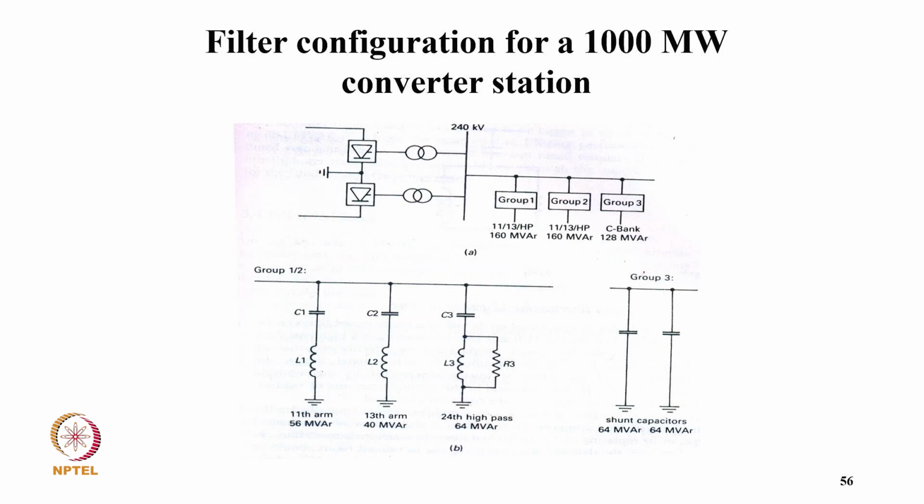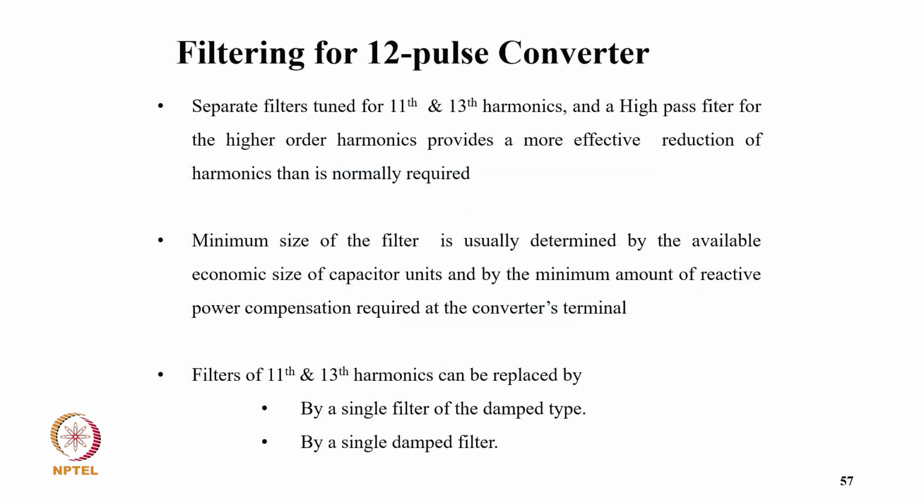As you can see, typically a group 1, 2, 3. So you have typically C1L1 for 11th harmonic arm of 50 MVAR, 56 MVAR, 13th harmonic typically of 40 MVAR, C2L2, and the C3L3 in parallel R3, that is 24th high pass, 64th harmonic. And here the group 3 is shunt capacitors of 60 MVAR and 64 MVAR.